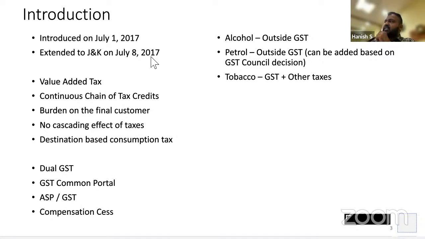If you look at the charging section itself, it says GST will be applicable on all goods or services other than alcoholic liquor for human consumption. So on alcohol, there is no GST at all. But if you look at the next section, 9(2), where 9(1) is the charging section, 9(2) says on petrol and petroleum products, GST will be made applicable on a date which will be decided by the GST Council. So on petrol, anytime GST can be levied, provided the GST Council decides on the same. So as of now, petrol is outside GST, but whenever they want to bring it into GST, they can.